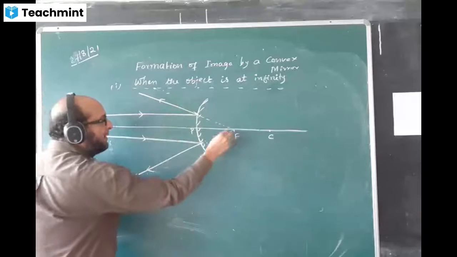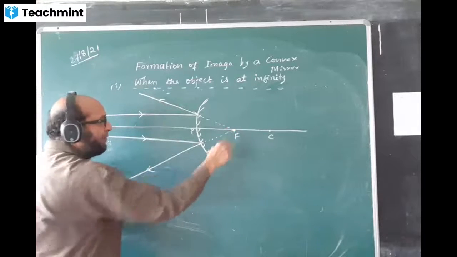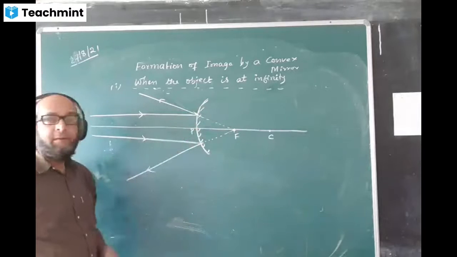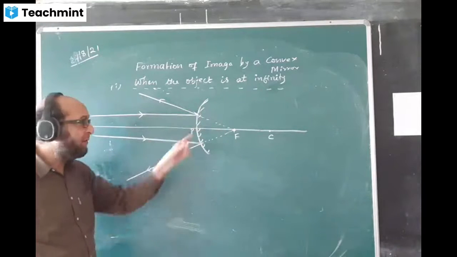That means the image is formed at F. But the image is virtual, shown by the dotted line. The image is formed here behind the mirror, at F.